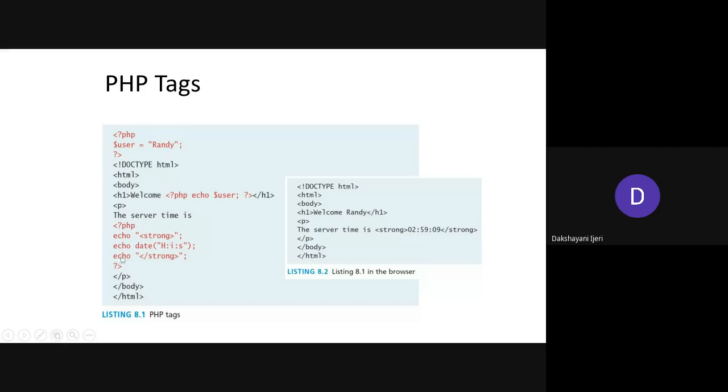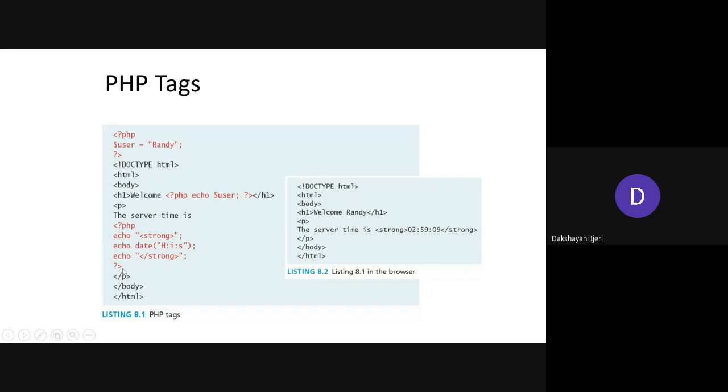Then we are going to close this strong element. Why? Because we want this particular part of the text to be applied with the strong, that is, it has to appear in bold. When you feel that everything we want to make bold has been completed, you can close it with one more echo statement here. Since you have used echo, all the statements have to be terminated with a semicolon here.